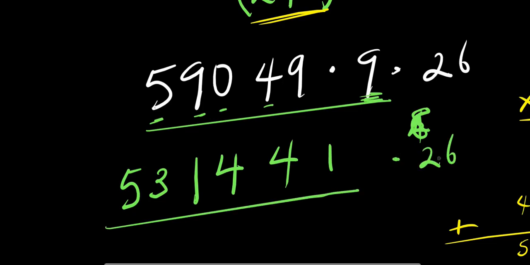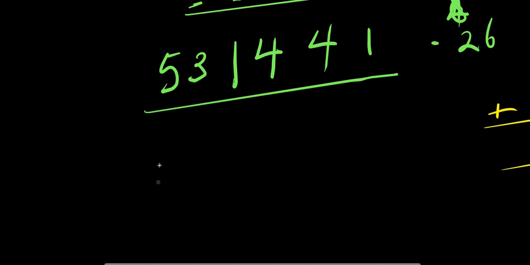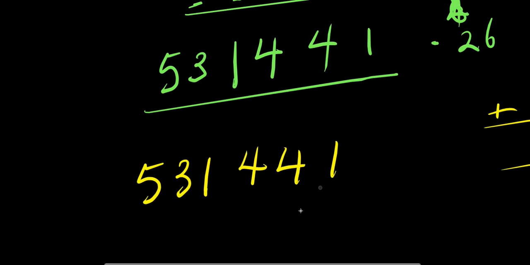Then we still have times 26. So we need to multiply this. 531,441 times 26.